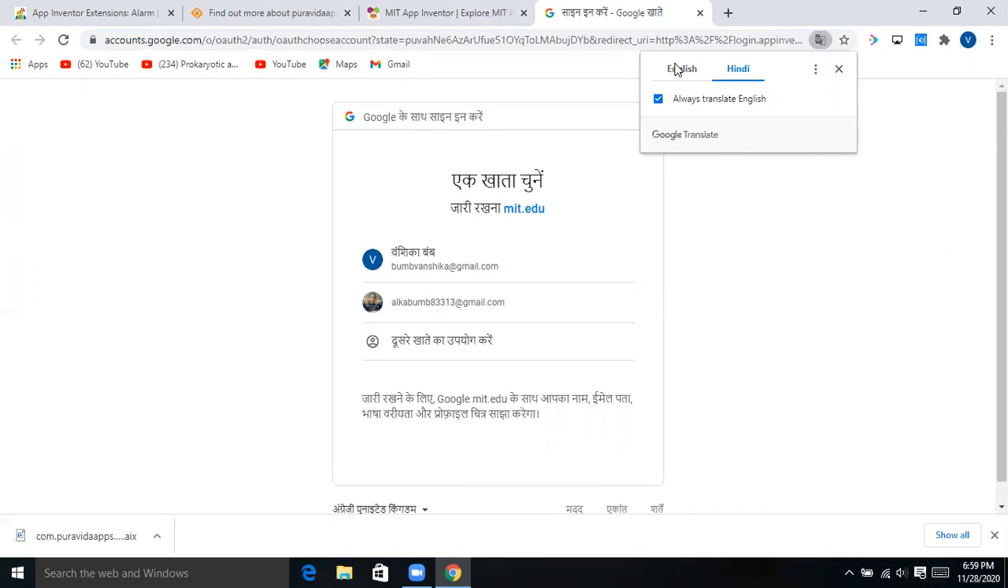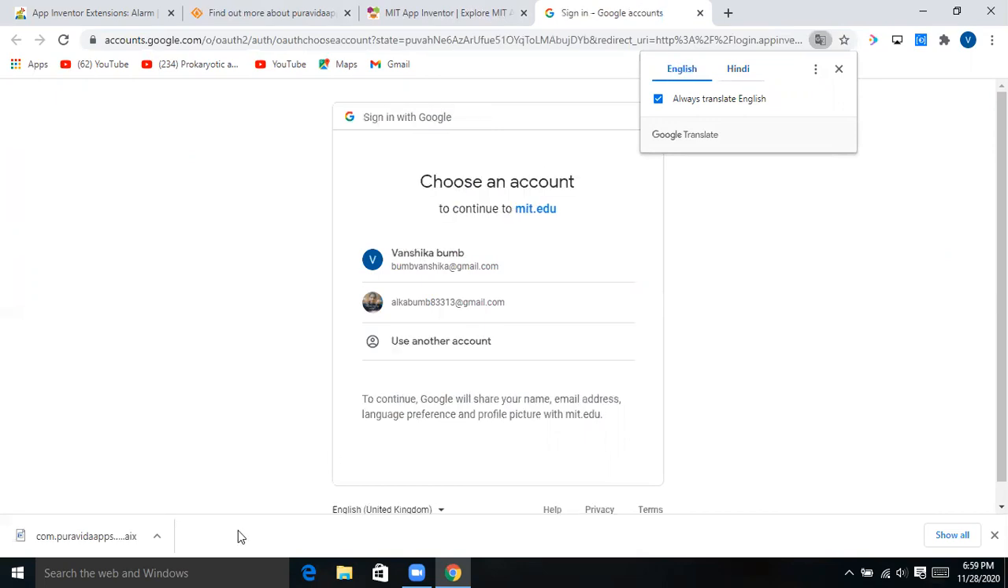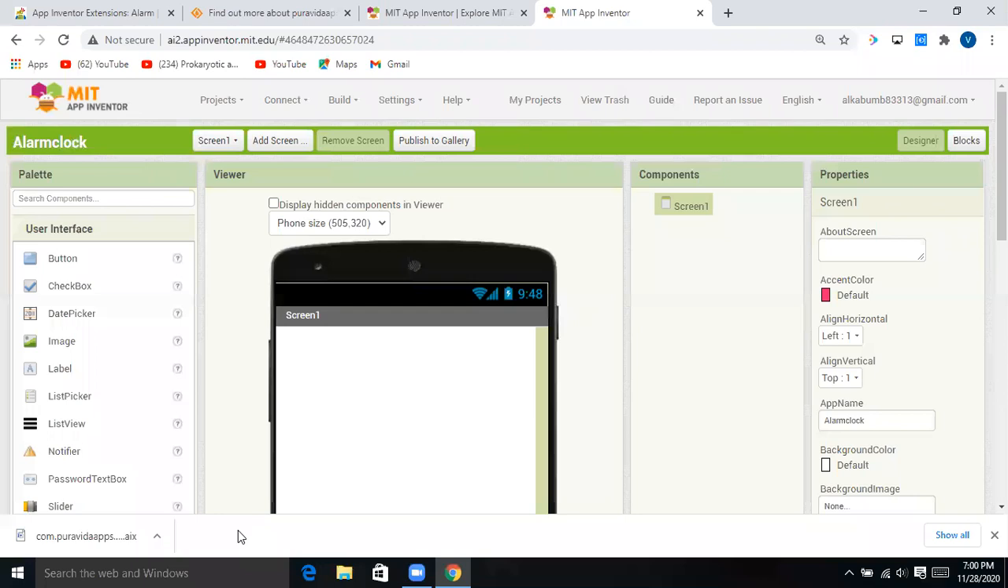And now it will ask you for your Google account, so you can sign in with your own Google account. Firstly, let me tell you what I have done till now. I signed in to my Google account, and then a box came and told me to start a new project, and here I have written alarm clock. Then it has taken me to this screen that is before you all.